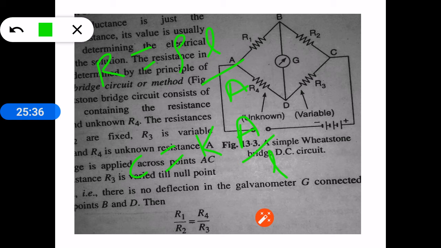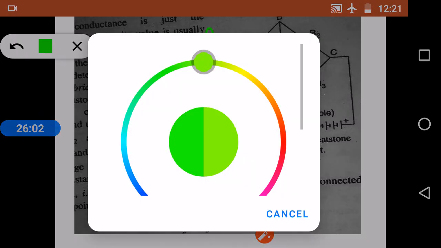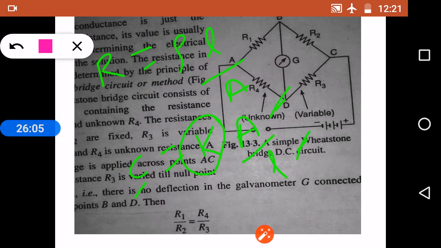So once conductance is known, by substituting the value of the area of the electrode and the length between the electrodes, which can be measured by looking at the cell, knowing the value of C from the Wheatstone bridge, by taking the reciprocal of resistance, and knowing the values of L and A, we can determine the value of K, that is specific conductance. Once K is known, lambda can be determined as K into V.